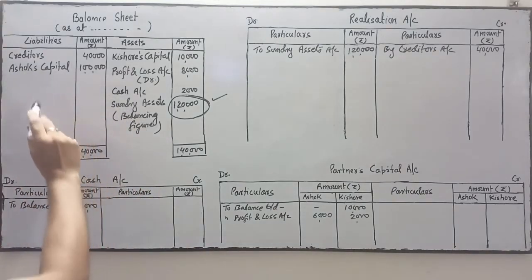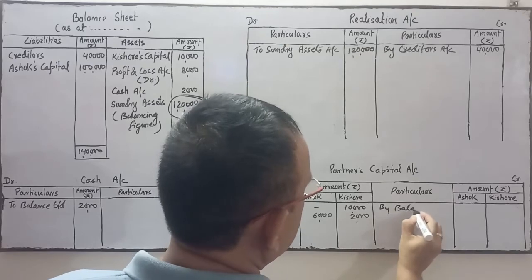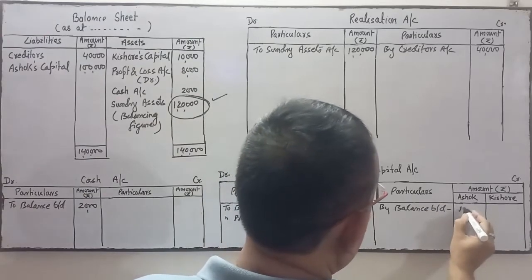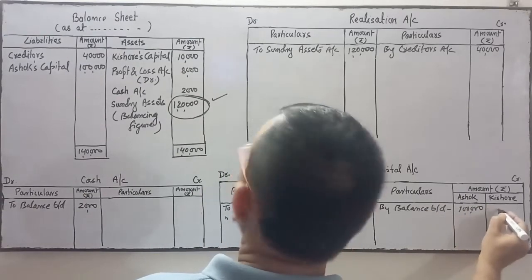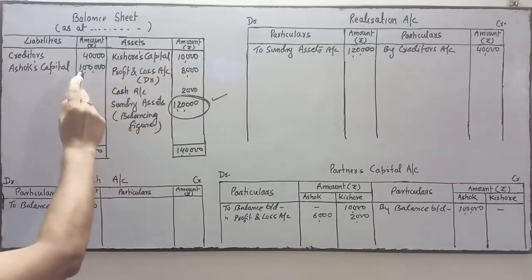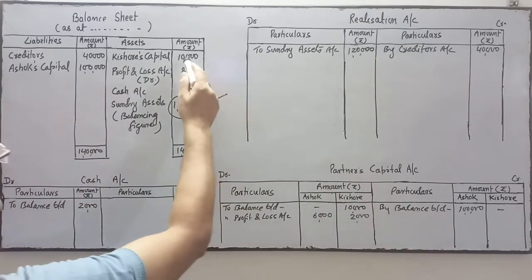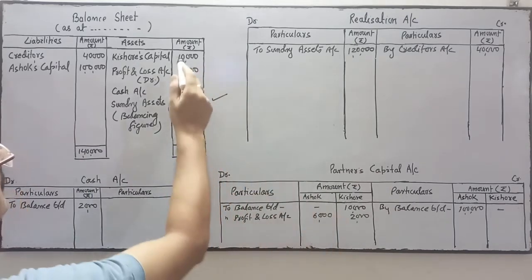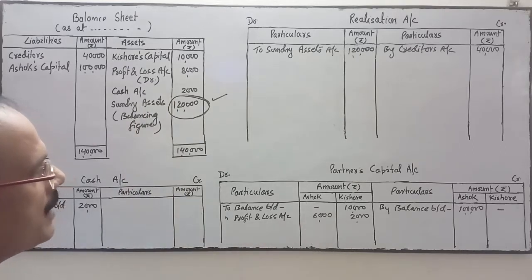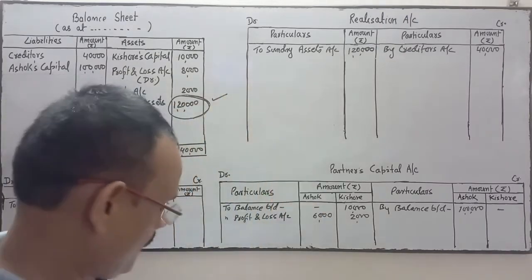Ashok's capital we already have. On this side we have to write it in the capital account by balance brought down. Ashok's capital is 1 lakh. This one is transferred to the partners' capital account, by balance brought down in the Ashok column. This is Kishore's capital on the debit side, because Kishore's capital has a debit balance. Profit and loss account debit is transferred to the partners' capital account in their profit sharing ratio. The cash balance is in the cash account, and sundry assets is over here.